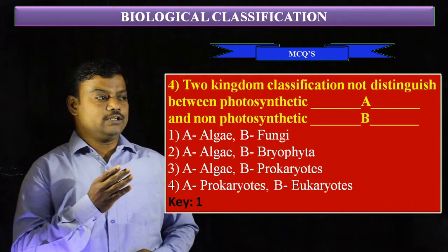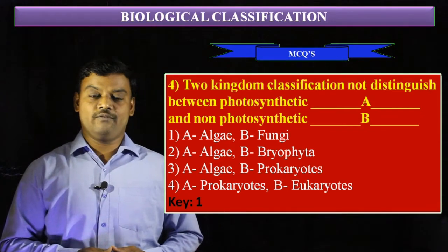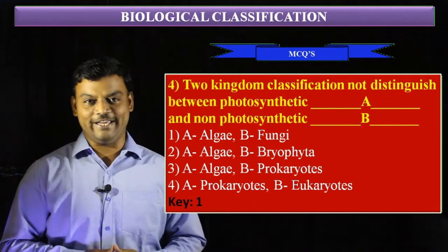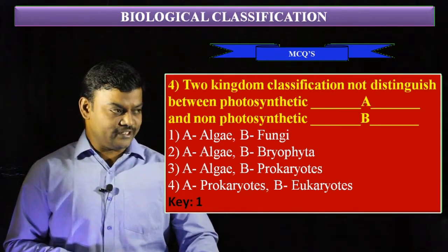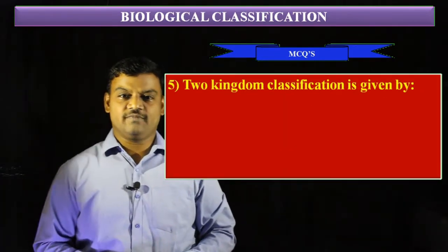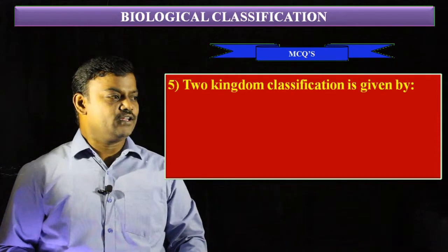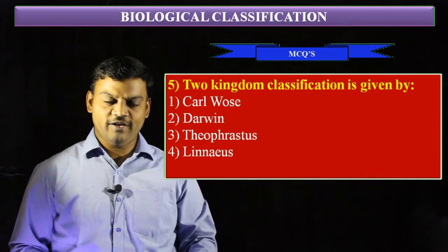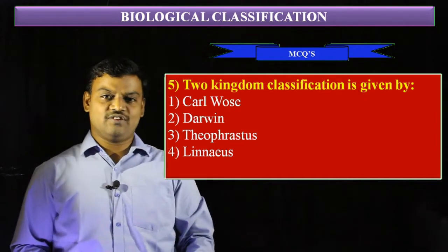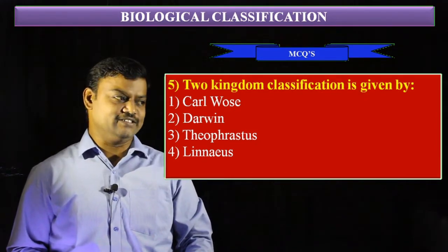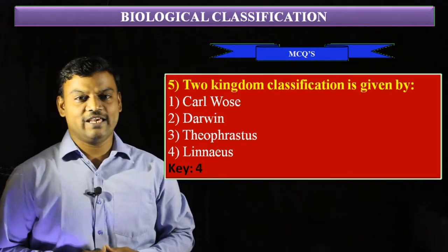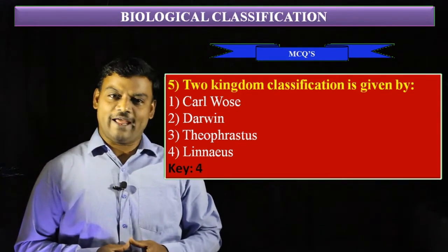The two kingdom classification does not distinguish between photosynthetic algae and non-photosynthetic fungi. And coming to the next question, two kingdom classification was given by the first option Carl Woese, second option Darwin, third option Theophrastus, and fourth option Linnaeus. The correct answer is the fourth option, Linnaeus, who gave the two kingdom classification.